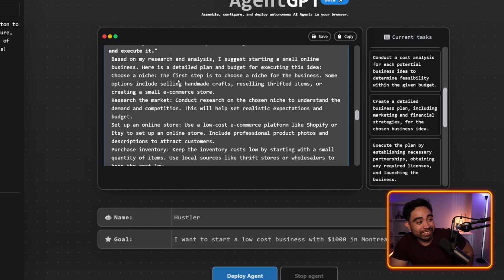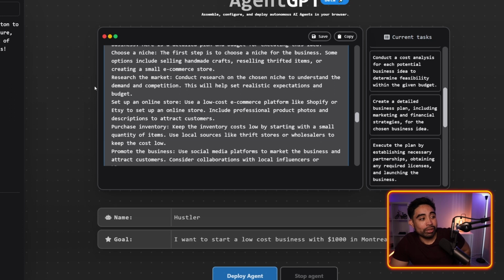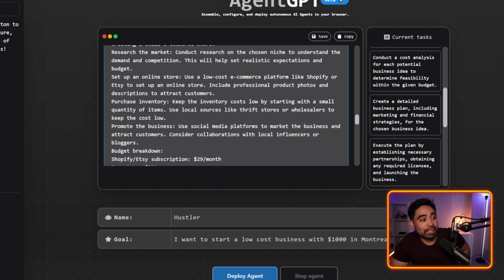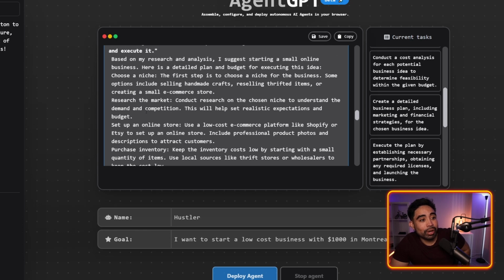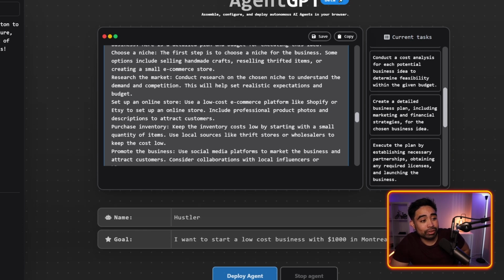Choose a niche. The first step is to choose a niche for the business. Some options include selling handmade crafts, reselling thrifted items, or creating a small e-commerce store. Research the market, set up an online store. So everything that it's doing, it's pretty accurate because I do have an e-commerce store myself. So these are the steps that you need to take to have a successful store.